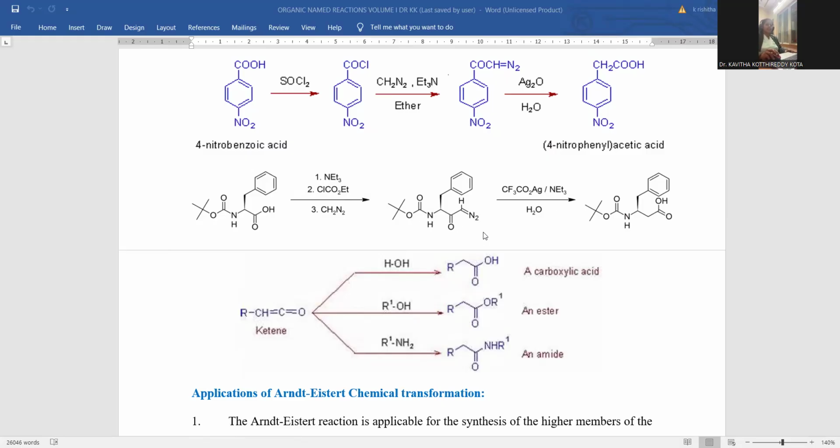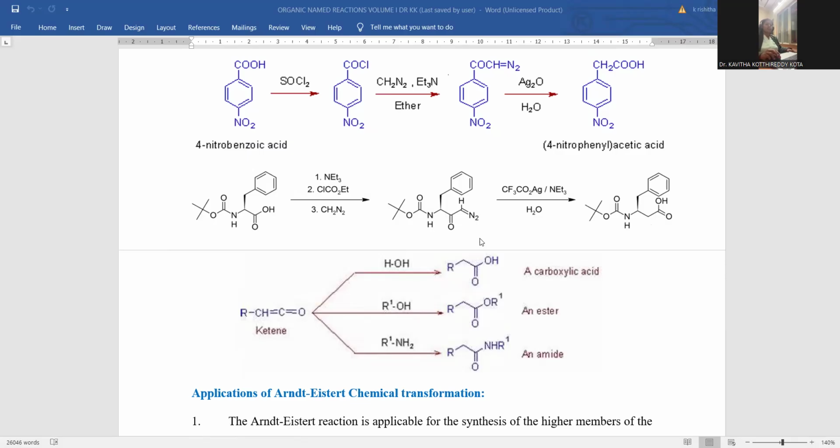So here the entire process is very familiar, the Wolff rearrangement, giving rise to a one-carbon-increased carboxylic acid. Again, it is the homolog. Whatever other functional group remains in the molecule will not be affected. Rather, we are simply focusing upon this terminal carboxylic acid, where you can notice the carboxylic acid is extended with one methylene group as a homolog. This is the way the Arndt-Eistert reaction is accomplished.